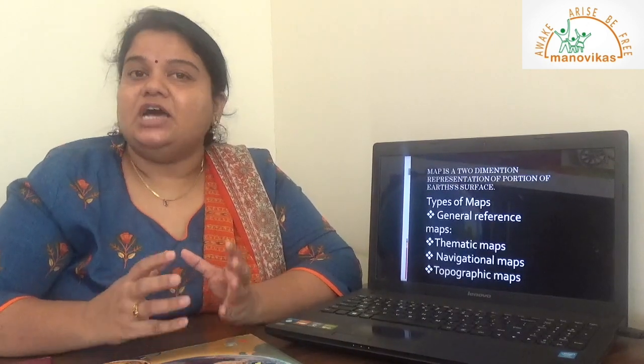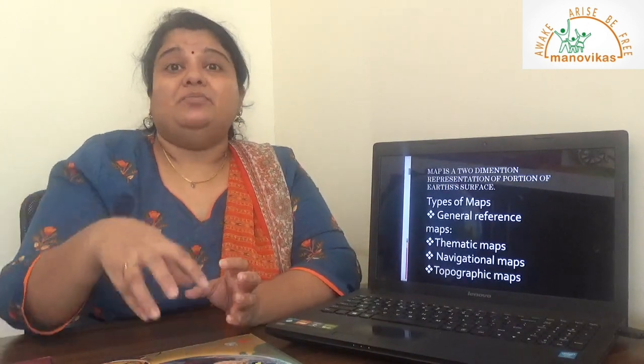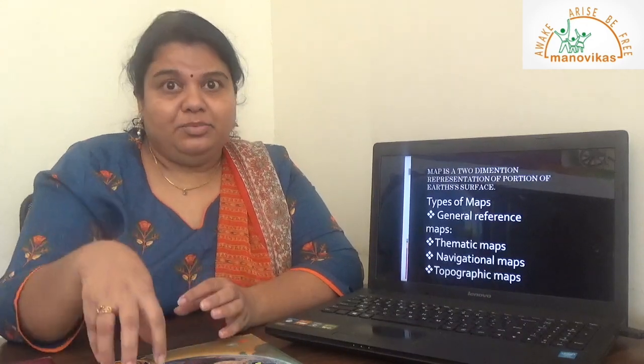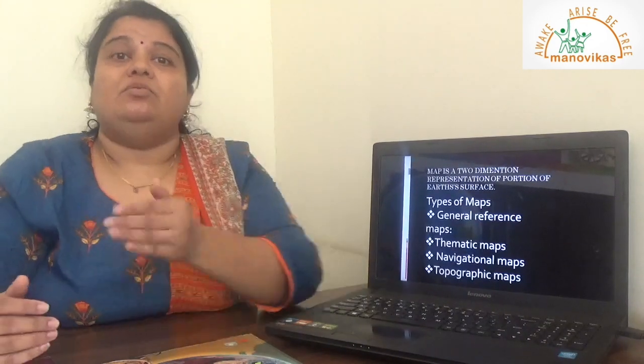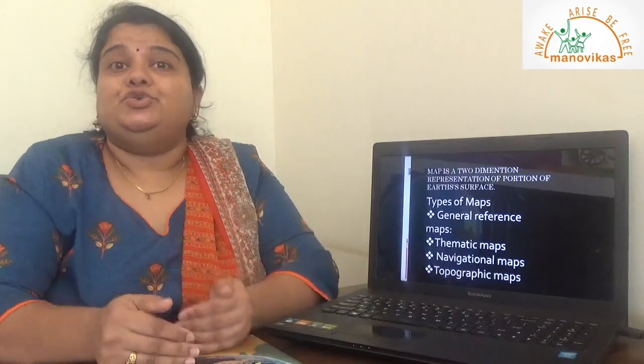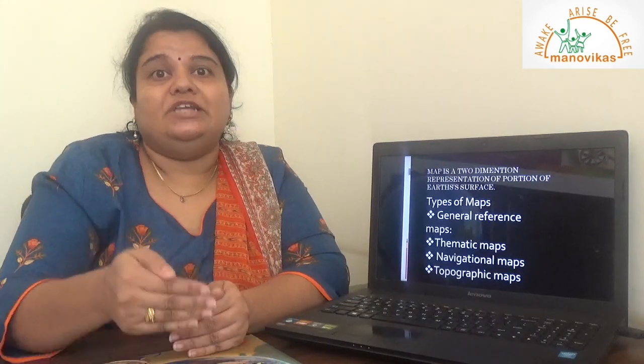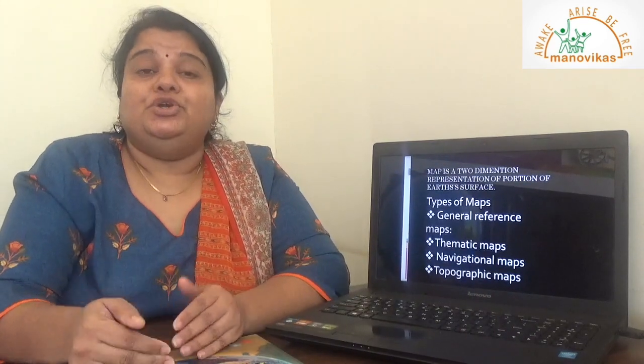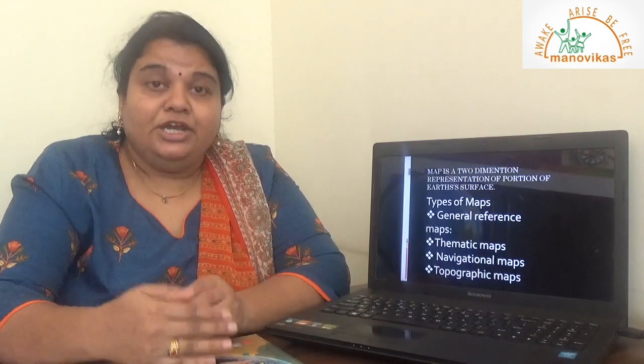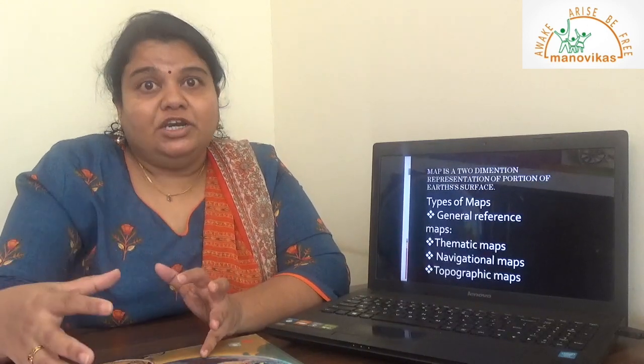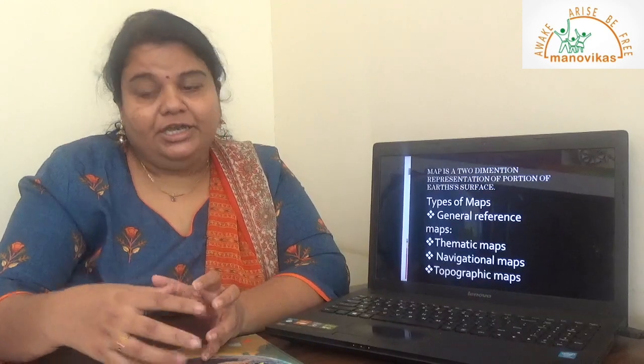Now these details are something like this, wherein the map is showing you the set of settlements, it is showing you the roadways in the form of cart track, metal road, it is showing you the service centers like post office, railway station, PTO, it is showing you the river moving direction, it is showing you the agricultural area, it is showing you the forested area also.